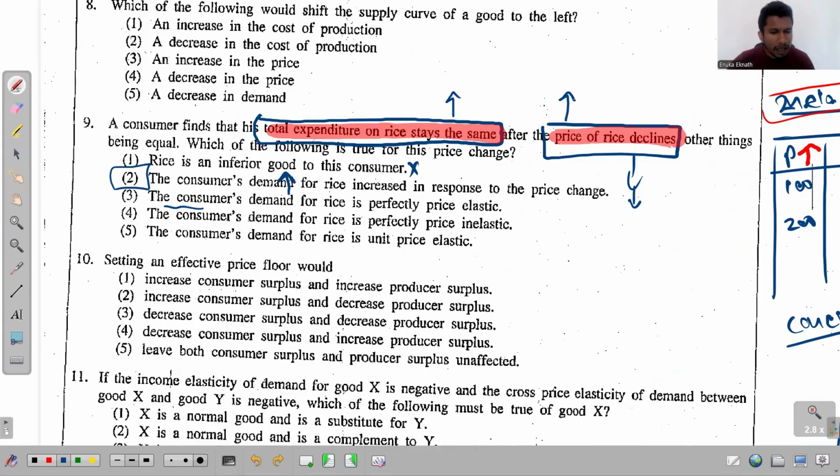The third one, the consumer's demand for rice is perfectly price elastic. No, that is not perfectly elastic. It has to be unitary elastic. This is wrong. The fourth, the consumer's demand for rice is perfectly inelastic. No, once again, that's just unitary elastic. And the fifth one is the consumer's demand for rice is unit price elastic, and that's the exact one that we were looking for.